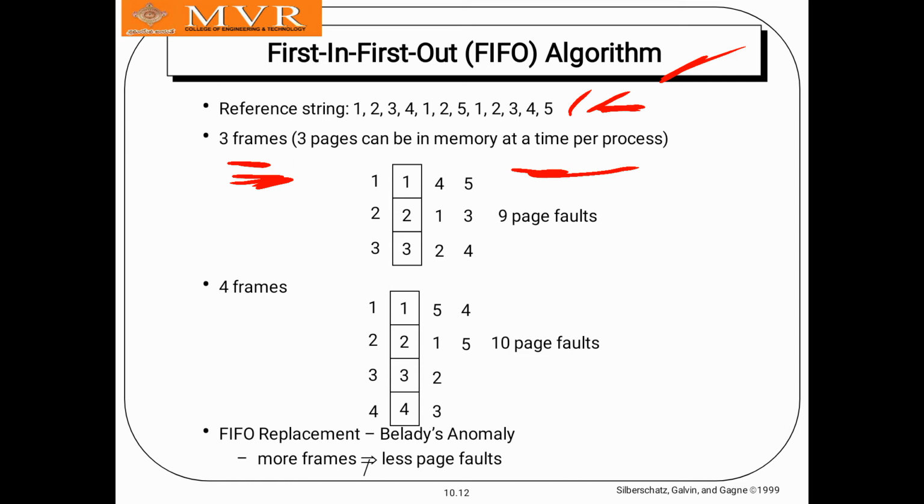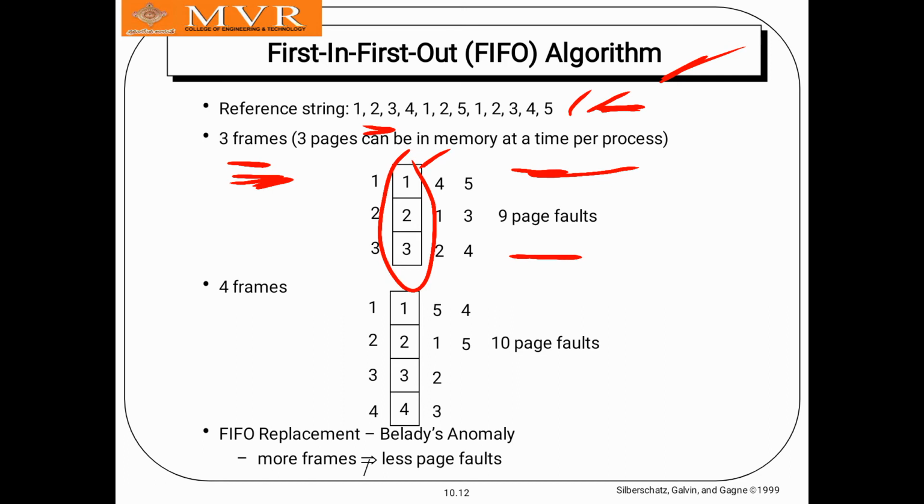See here, in this algorithm it has 9 page faults. There are 3 page frames, because it has only 3 frames, so 1 will be entered, 2 will be entered, 3 will be entered. So how do we replace a page? Whichever entered first will go out. The 1 entered first, so it will go out, and the 4 will come in.